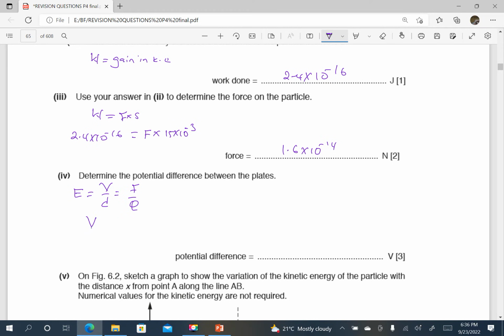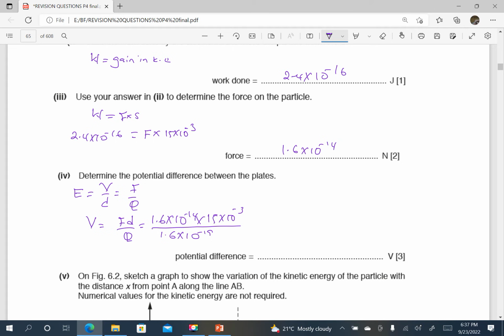So making V the subject, V will be equal to the force times D divided by the charge. When we substitute, we shall have the force is 1.6 times 10 power negative 14 times D is 15 times 10 power negative 3 divided by Q. Q is 1.6 times 10 power negative 19, that is the charge on the particle.